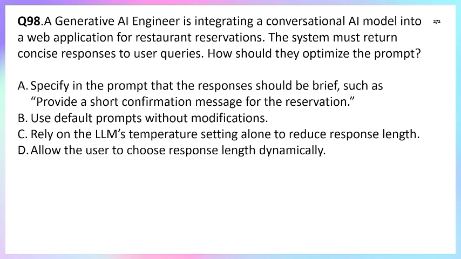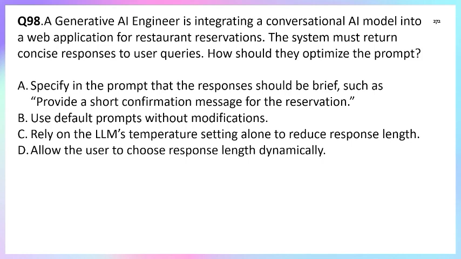So as I said, option A is correct because the best way to optimize AI behavior is prompt engineering that clearly instructs the model to ensure concise output, right? Like give the proper example. That is the correct way. Whereas option B, use the default prompt, would not guarantee short, optimized responses. AI may produce average output, right? So option B is incorrect.